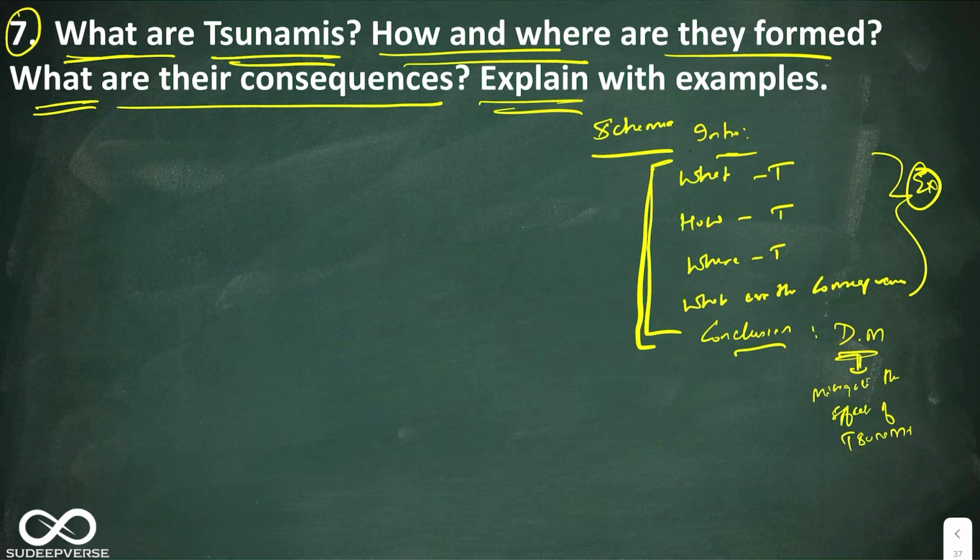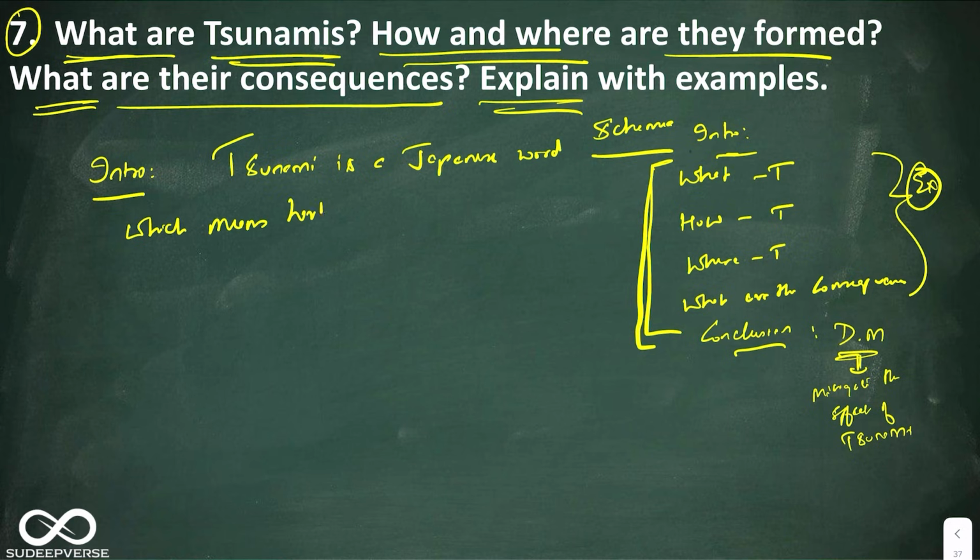Now again, in this question, look at the language and look at the diagrams and learn how exactly to bring geographical answers in GS1. Okay. So let us start off with the introduction. So in the introduction, let us start by defining what is tsunami. You can say tsunami is a Japanese word. Tsunami is a Japanese word which means harbor waves.